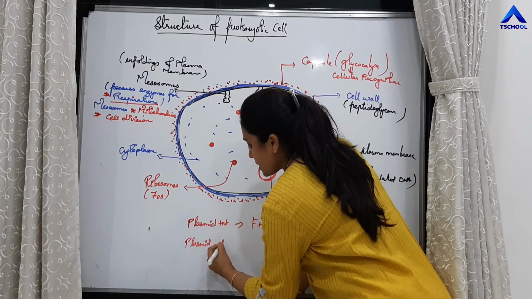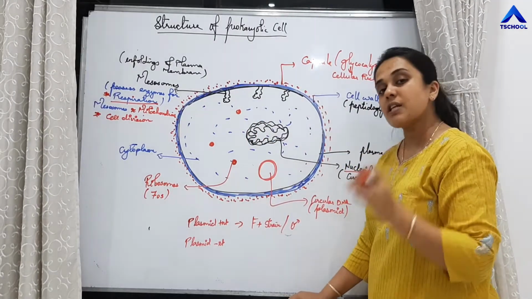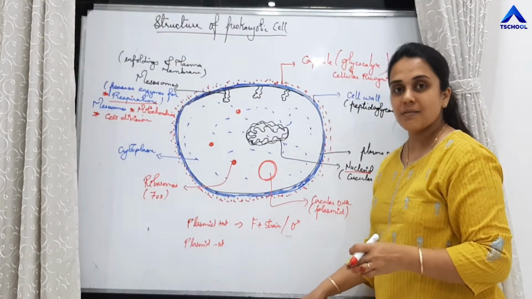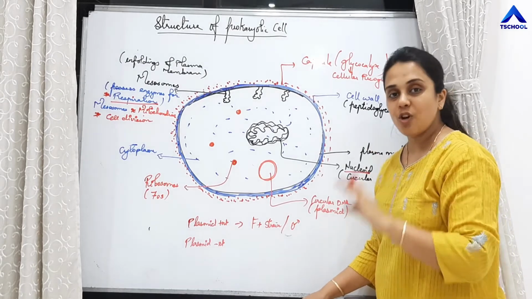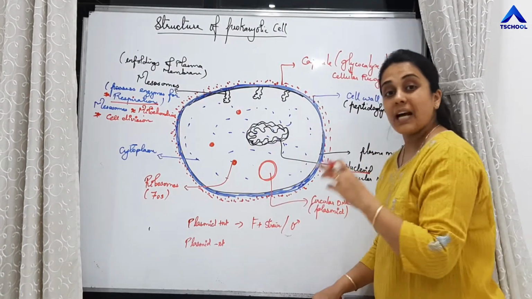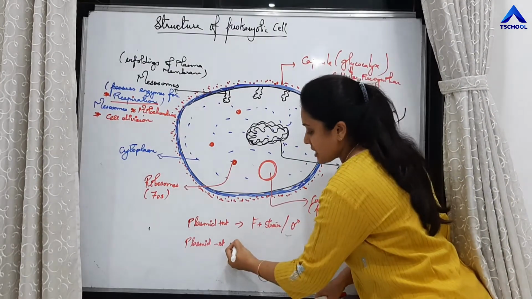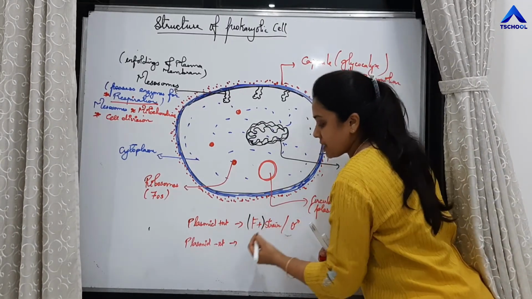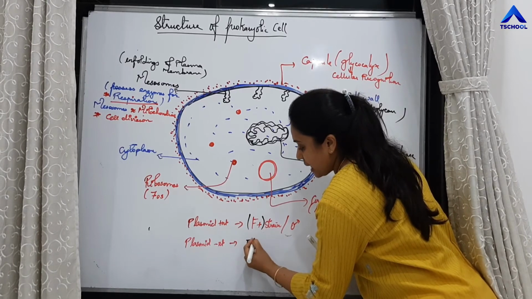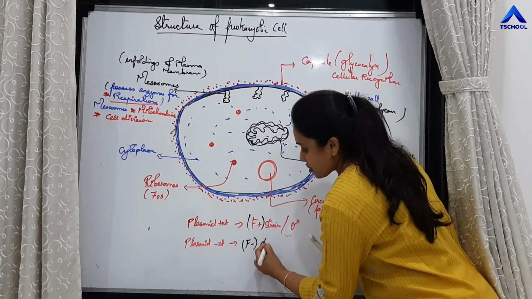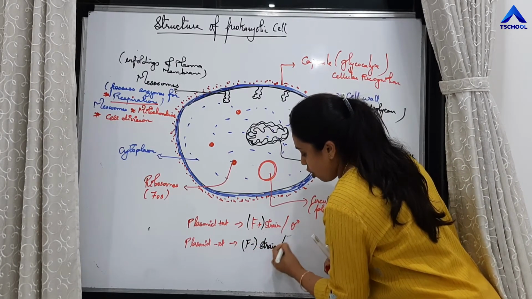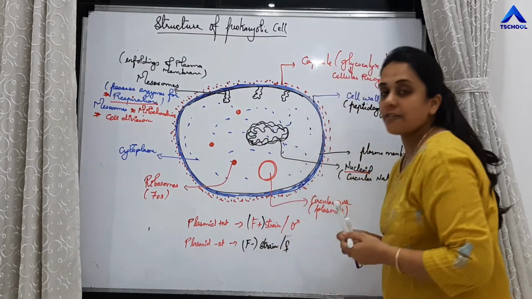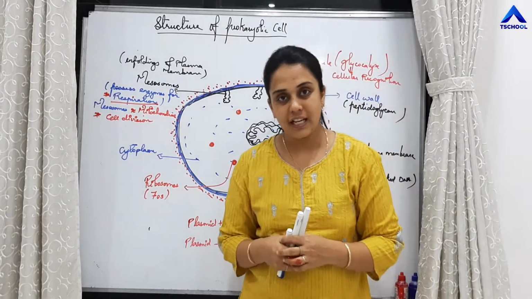Some bacteria will have plasmid, some bacteria will not have plasmid. If plasmid is absent in the bacteria, then such bacteria are F minus strain bacteria, or those are called female bacteria, right?